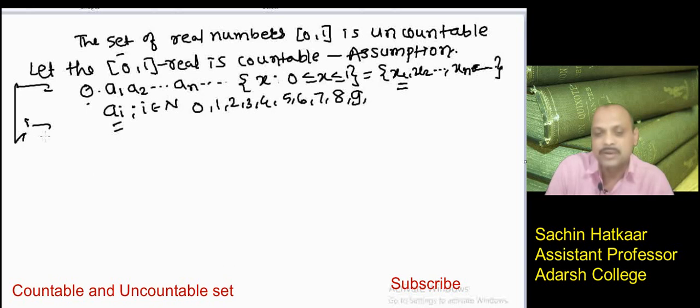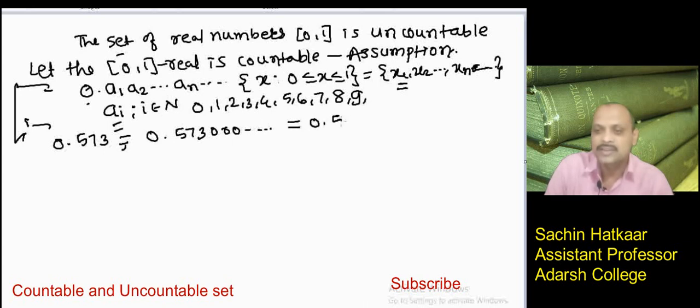For example, if my number is 0.573, where the decimal expansion is terminated, we can write it as 0.57300000..., or we write it as 0.57299999..., like this.